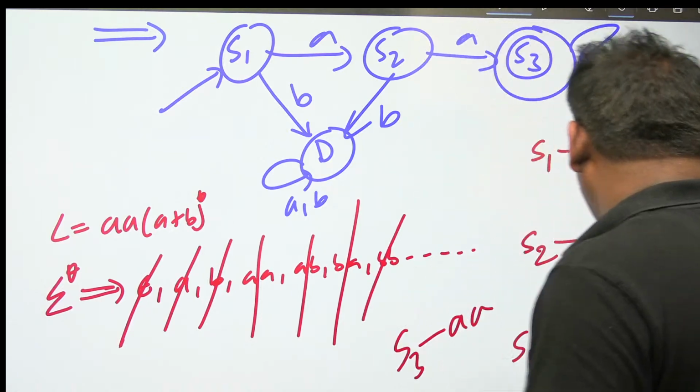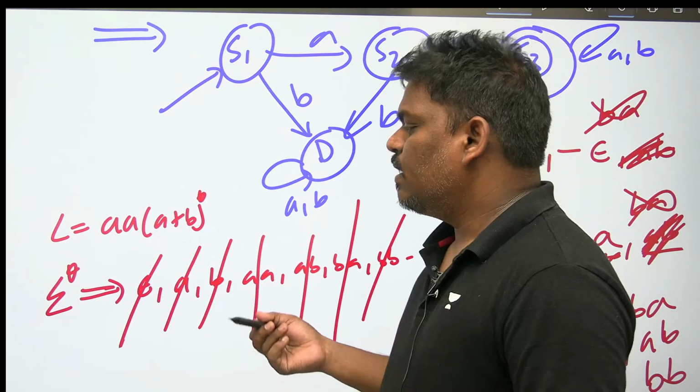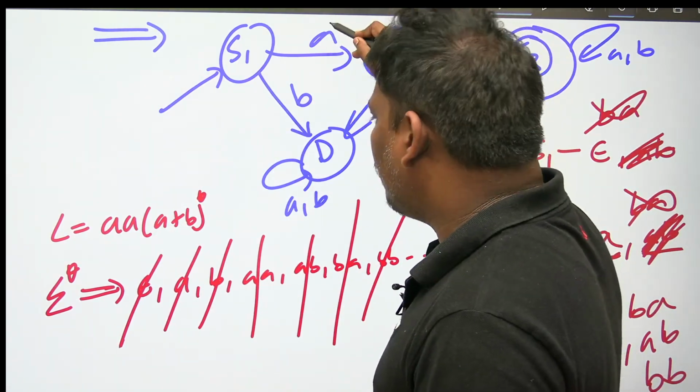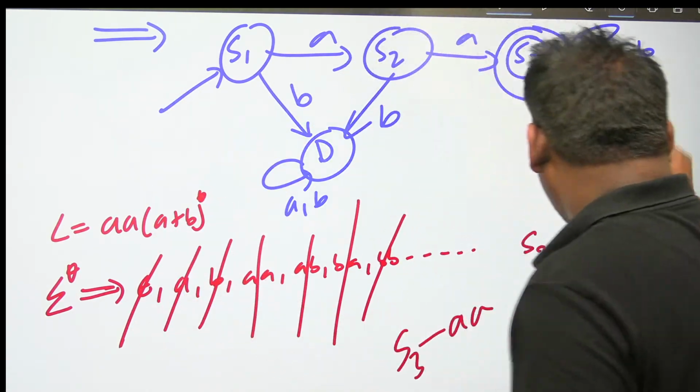Next one. Can I keep B and B here? Yes. So like that, what I want to say is, your language L divides sigma star into 4 equivalence classes.